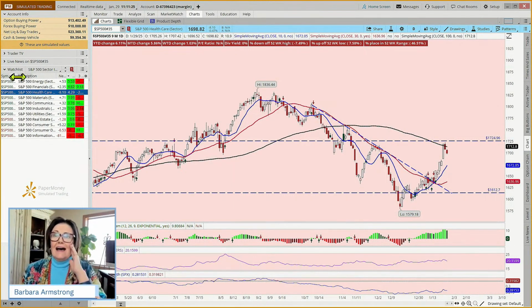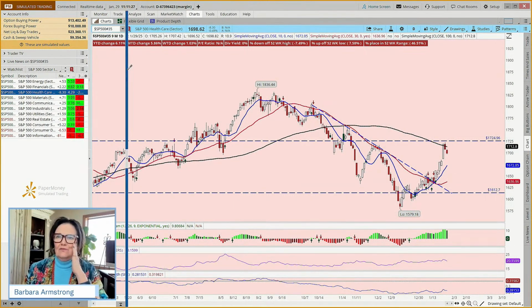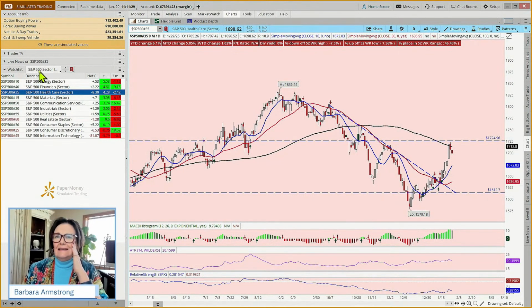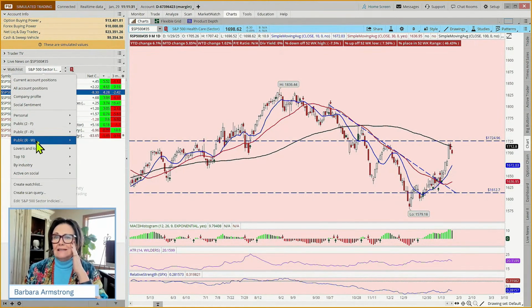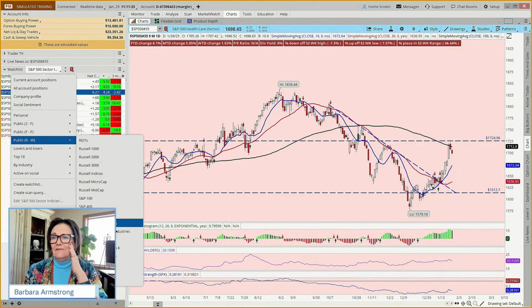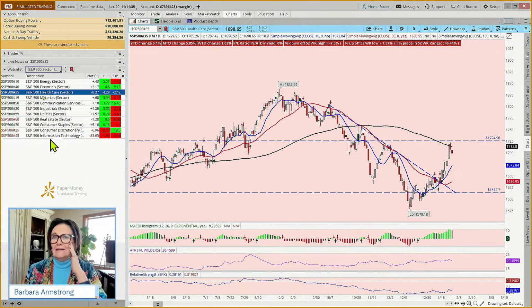So Maruska is asking which watch list I'm using. And this is a public watch list. It is the S&P 500 sector indices. And I have customized it because the default watch list would just give you the symbol, and S&P 500 hashtag 10 doesn't mean anything to me.